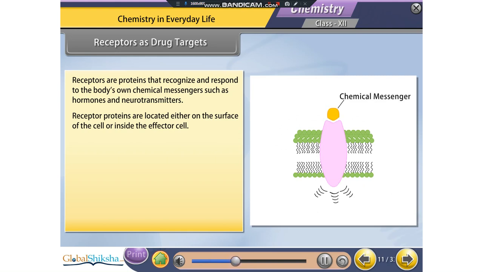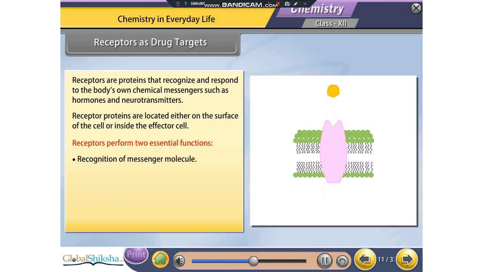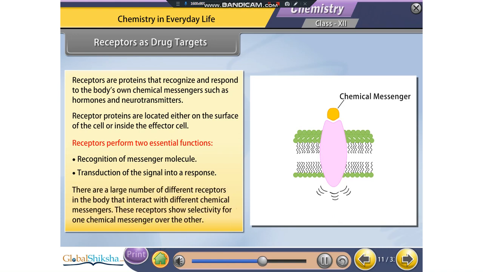To accommodate a messenger, the shape of the receptor site changes. This brings about the transfer of message to the cell. Thus, receptors perform two essential functions: recognition of messenger molecule, transduction of the signal into a response. There are a large number of different receptors in the body that interact with different chemical messengers. These receptors show selectivity for one chemical messenger over the other.